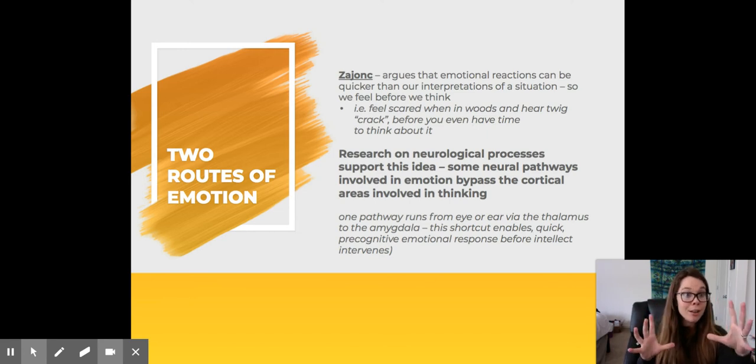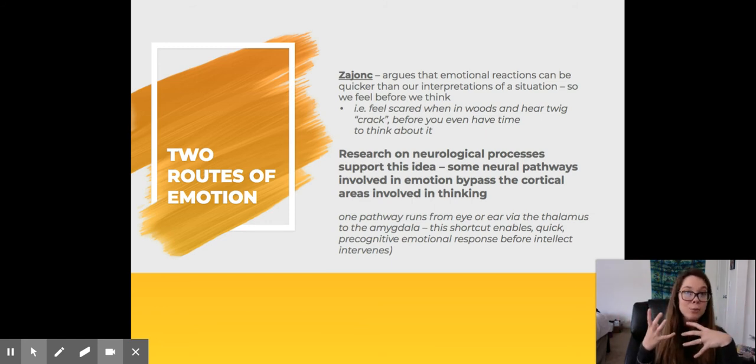I'm just going to go through each of the people's ideas about it, and you don't have to write everything on this slide. I'm going to let you know. So Zajonc argues that emotional reactions can be quicker than our interpretation of the situation. So we feel before we think. That's Zajonc's: we feel before we think. And his example is, you feel scared when in the woods and hear a twig crack before you even have time to think about it. It's instinctual.